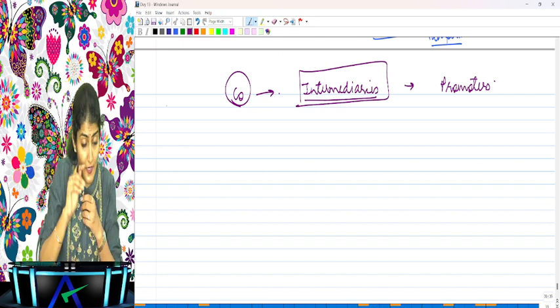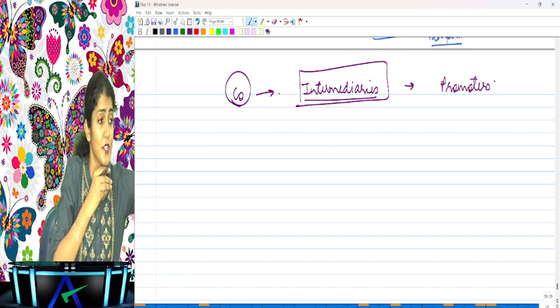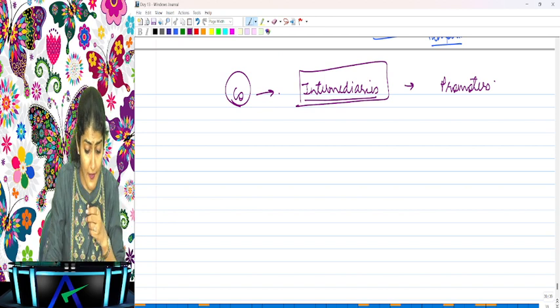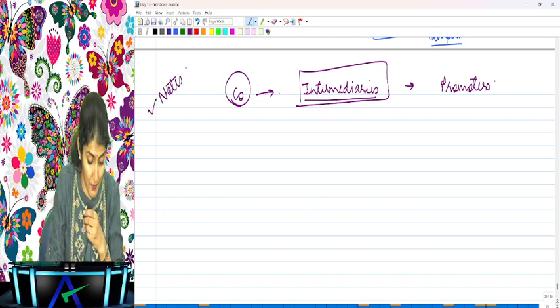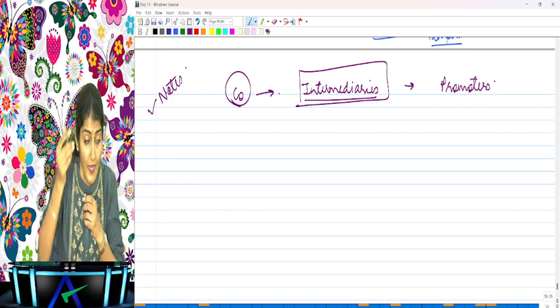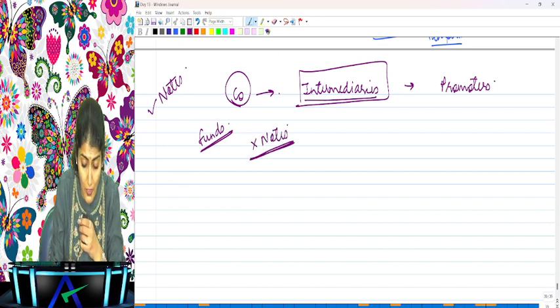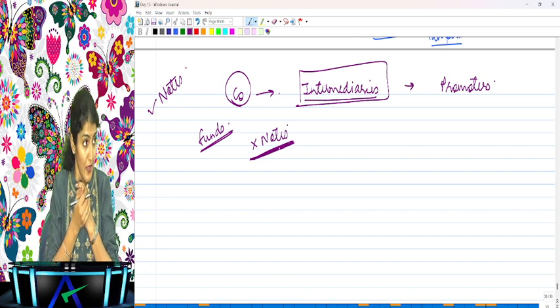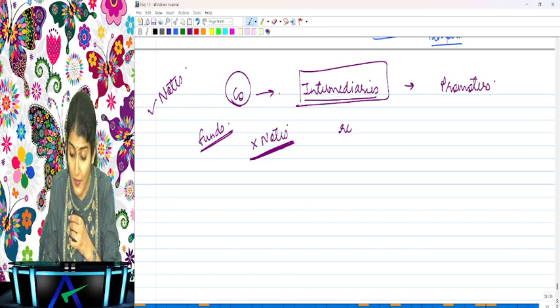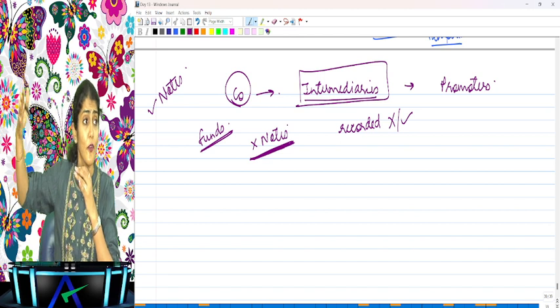So what does it say now? If you have given money to an intermediary and told your intermediary to use it for the promoters, and this has been disclosed in the notes to account, then no problem. But what does it say? Whether any funds have been advanced, loaned or invested otherwise than as disclosed in the notes to account. So it has not been disclosed in the notes to account, with an understanding, whether recorded in writing or otherwise, that it will be used for the beneficiaries, the promoters, the relatives of the promoters of the company.